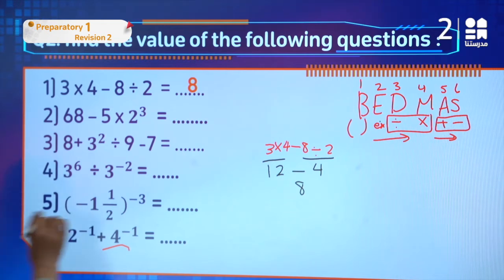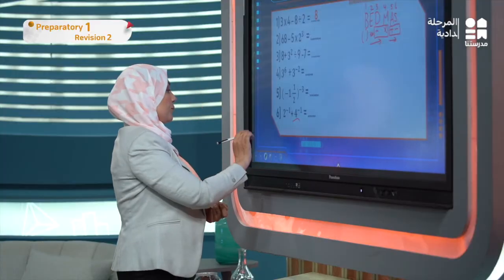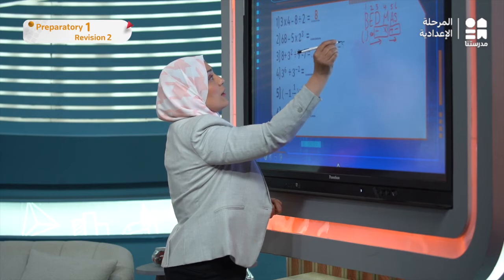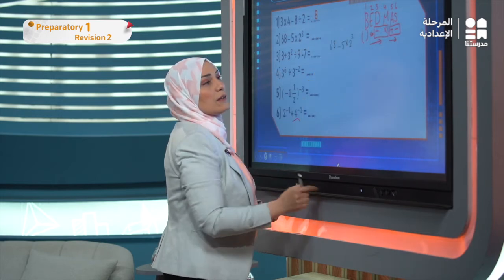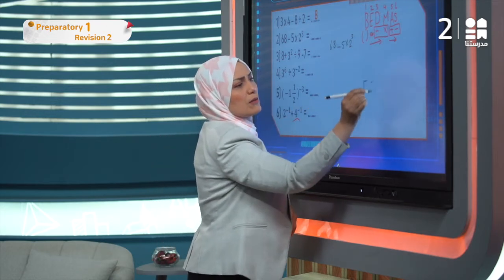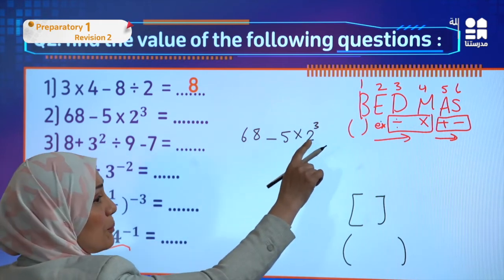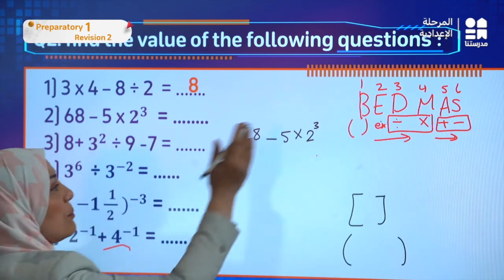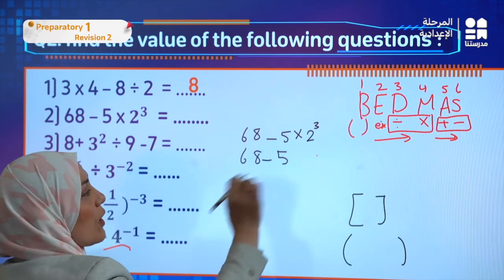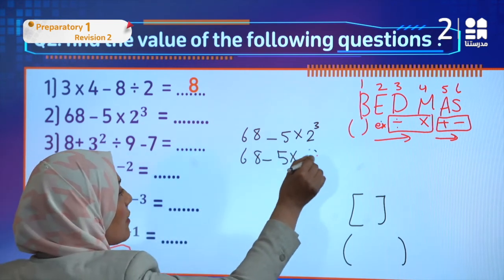The second one. I'm going to keep the order of operations in front of you. Number 2, 68 minus 5 times 2 to the power of 3. Do we have brackets? No brackets, or parentheses. The difference between the brackets should be like that, and parentheses is like that. Do we have exponent? Yes, of course, 2 to the power of 3. So immediately we have to start from 2 to the power of 3 and keep the others as they are. It means 2 times 2 times 2, which is 8.